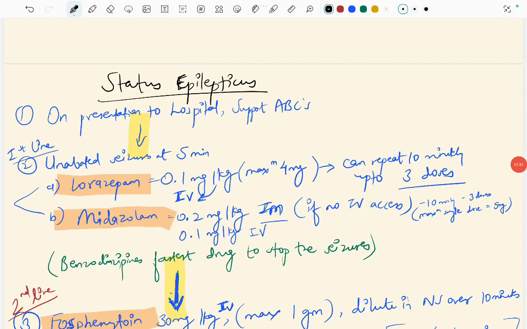Now let's start with the management. These notes are prepared from Suchitra Ranji. Status epilepticus. On presentation to hospital, we have to support the airway, breathing and circulation, the basics that we do. Now, if the seizures are unabated at 5 minutes, that is, still present after 5 minutes, then the first line drugs are lorazepam and midazolam. Lorazepam is the preferred one because it causes less respiratory depression as compared to midazolam, but both can be used, whatever is present at your hospital.